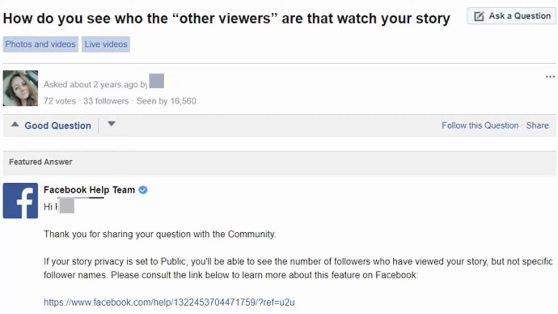If you are really concerned about other people watching your story, then the simple way to avoid that is by changing your story's privacy setting. However, you can view the list of your friends that viewed your story, along with their profiles. And these names will be visible even after your story no longer appears.